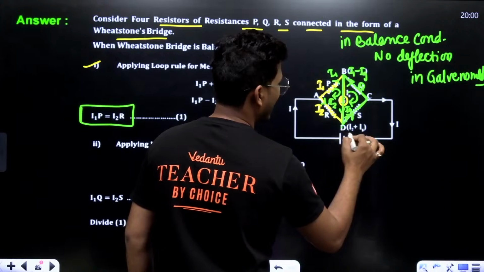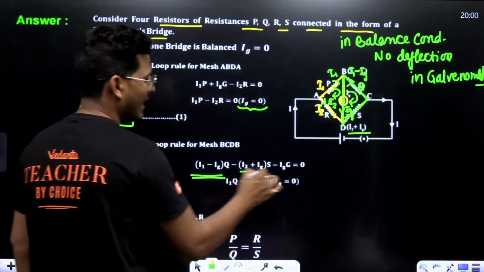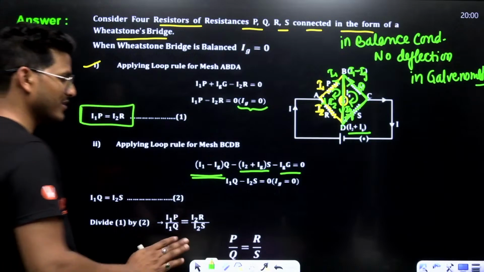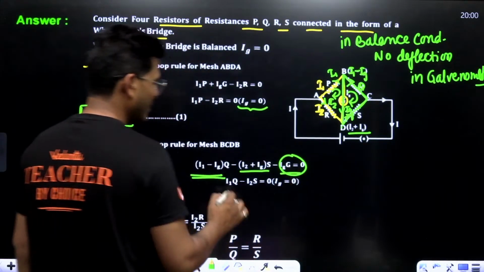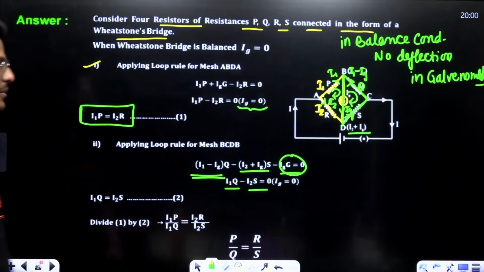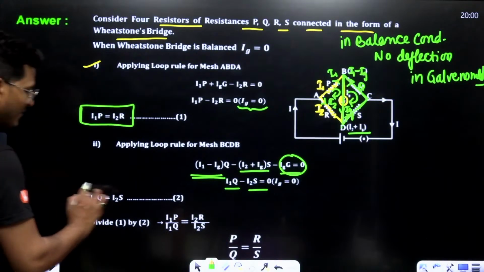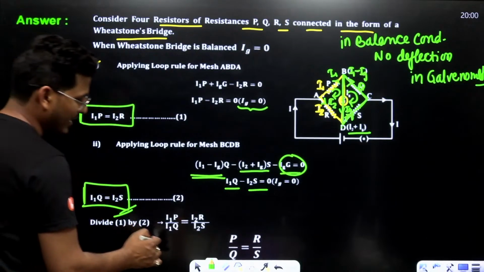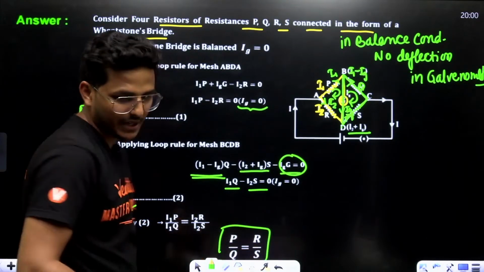So current is I2 plus Ig times S minus Ig G, where G is 0, this term is 0, then I1 Q minus I2 S, that is I1 Q equals I2 S. Dividing these two, it will be P upon Q equals R upon S.